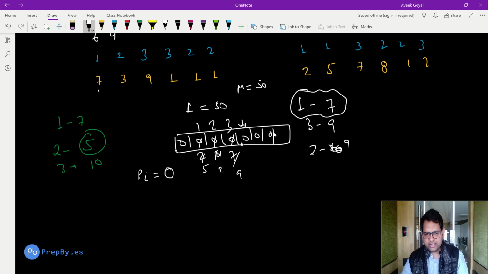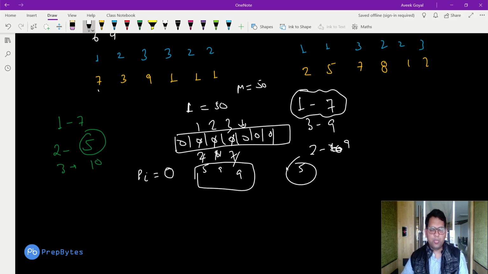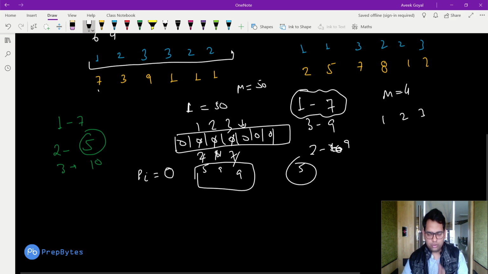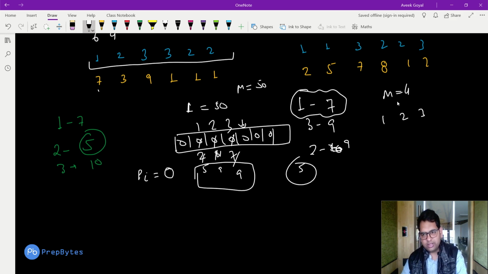Fine. Now if we ignore all the zeros using an if condition, and just consider the non-zero values, what is the minimum in it? So 5 is the answer. Okay, we are done. 5 is the answer. We are not considering 0. But this case was when the m value was 4, and in the array we do not have this 4 at all. We do not have a basket containing type 4, so we are not considering it, because it is not even present to be considered.